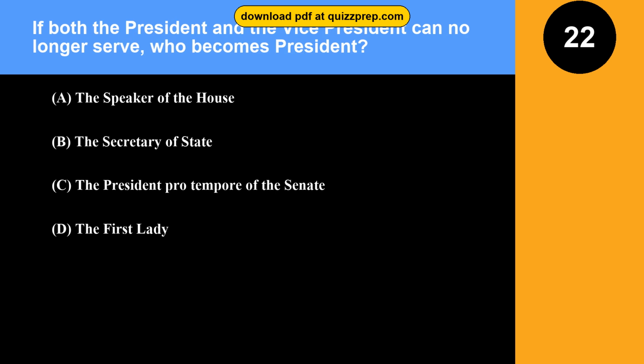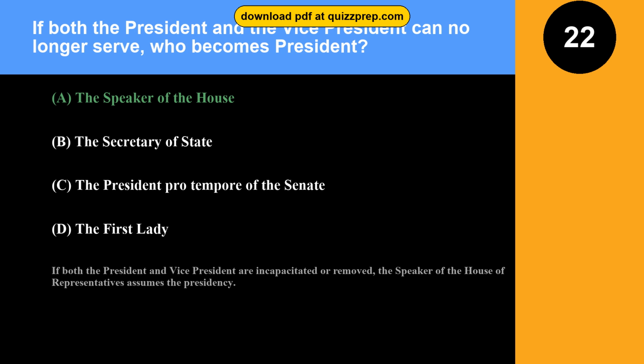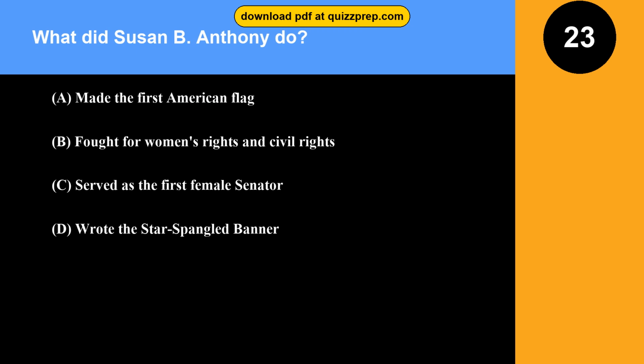Question 22. If both the President and the Vice President can no longer serve, who becomes President? Option A, the Speaker of the House. Option B, the Secretary of State. Option C, the President pro tempore of the Senate. Option D, the First Lady. The correct answer is option A, the Speaker of the House. If both the President and Vice President are incapacitated or removed, the Speaker of the House of Representatives assumes the presidency.